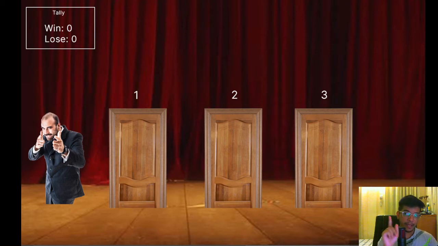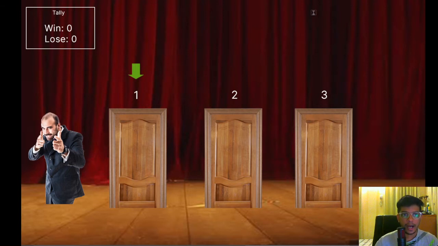Just one last thing before we get on with the simulation: I've done one more thing for your convenience, which is I have added this green down arrow so that we understand what door we have initially selected. Okay, so let's get started with the simulation. As I've said, the three doors in front of you are absolutely identical. So according to you, the car could have been in any of the three doors, right?